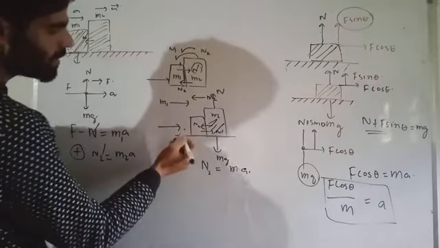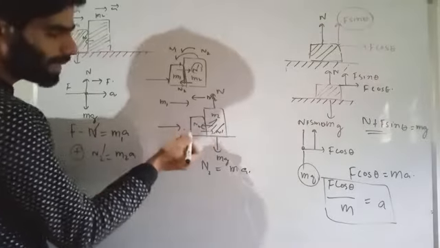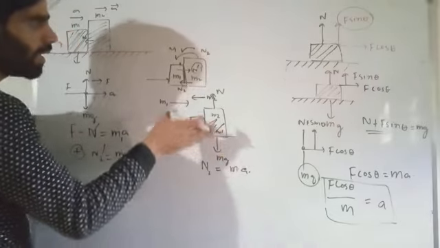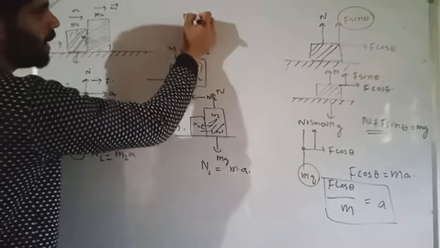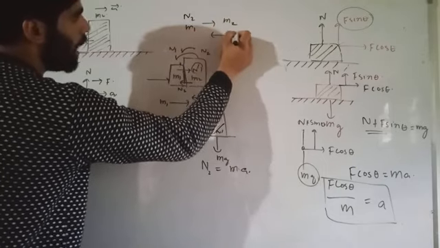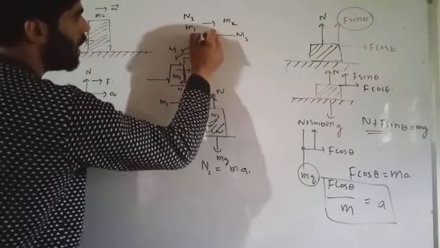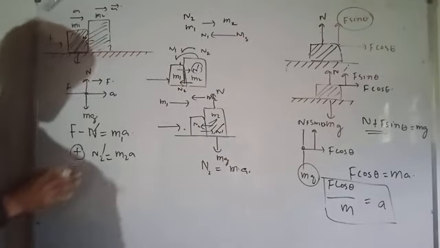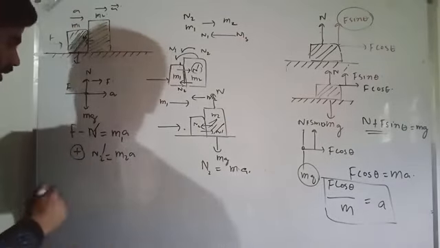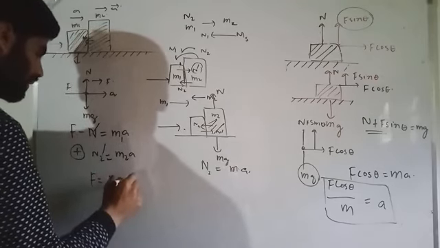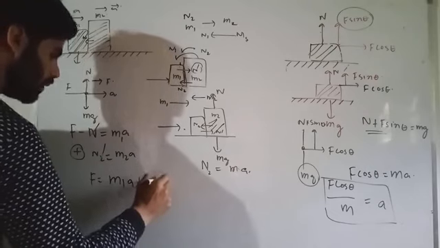How? Because the normal reaction that m2 applies on m1 is equal to what m1 applies on m2. They should be equal but opposite, so they cancel each other out. What will happen, F should be given as m1a plus m2a.